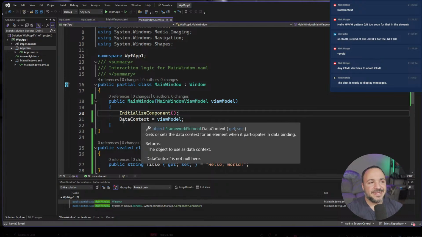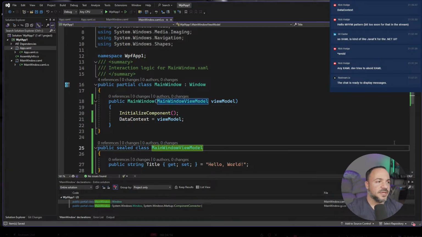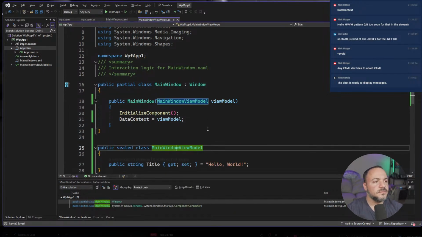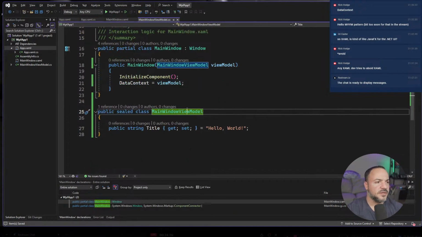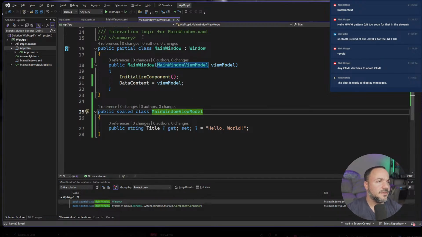Again, I don't like that the data context is mutable from the outside. It really bothers me. But we could go do this. I'm going to go move this into a new file. Apparently not. Visual Studio. Really?